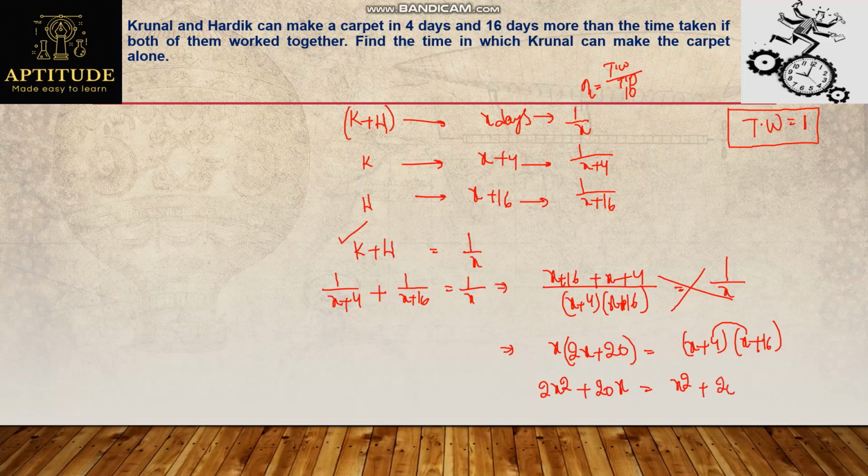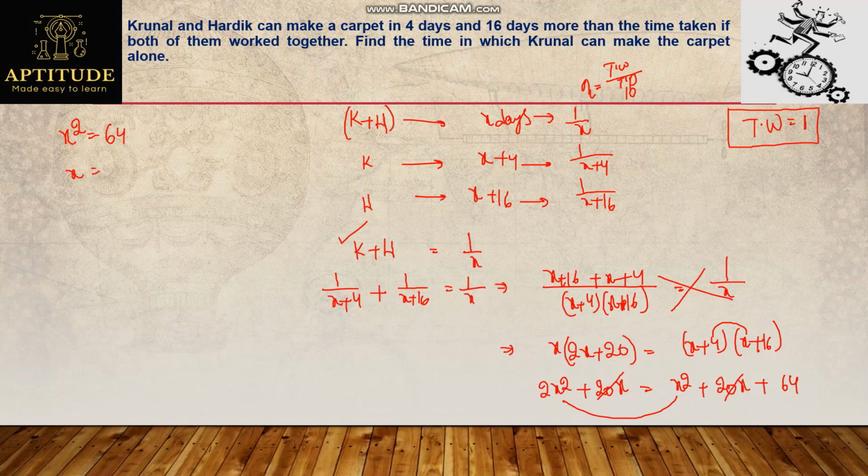So totally 20x, plus 4 times 16 will be 64. On both sides 20x is common, I'll cancel it out. And 2x square minus x square will be x square. I'm writing here, x square equals 64.